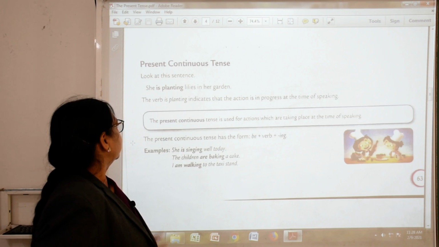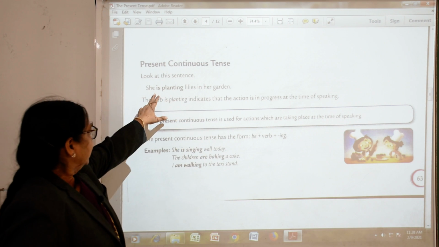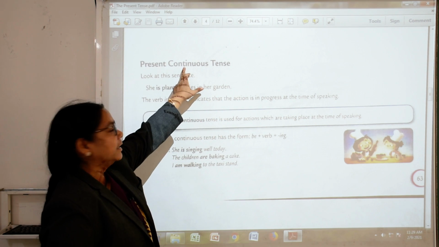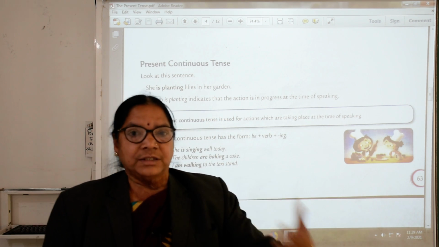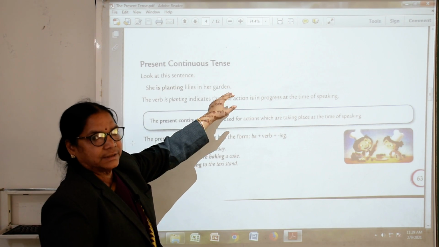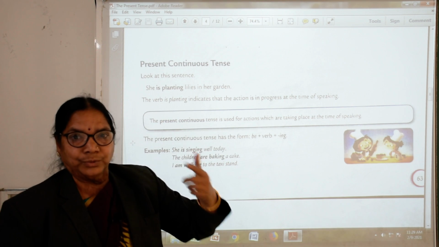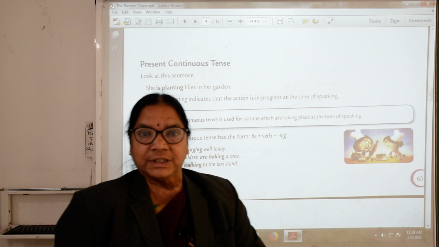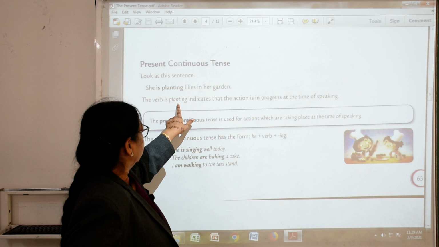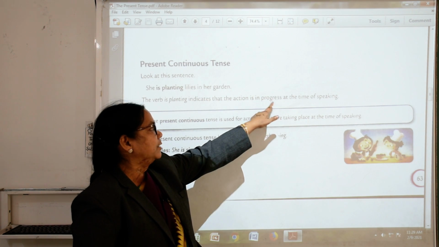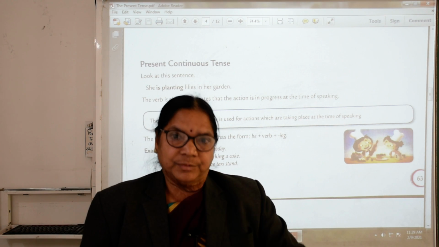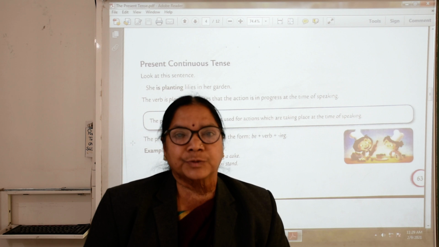Now, we will come to the continuous tense, the present continuous tense. She is planting lilies in her garden. She is planting means it is continuous: planting, teaching, with ing. So, that is present continuous tense. I am teaching you English, just now I am teaching you English, that is present continuous tense. The verb planting indicates that the action is in progress at the time of speaking, the thing is going on when it is spoken.